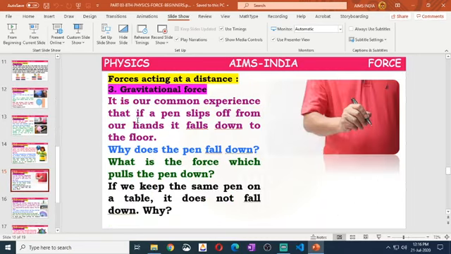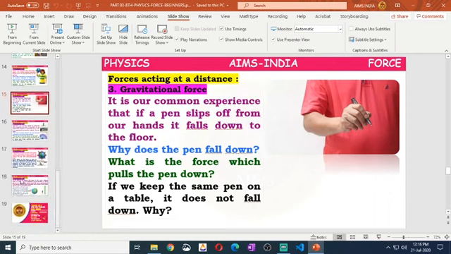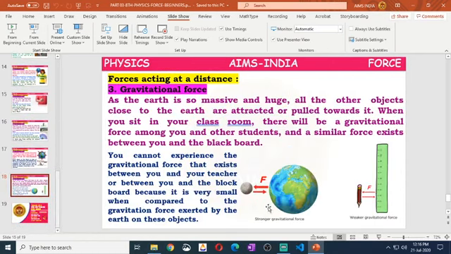But gravitational force between two masses is always attractive. The attractive force is very weak between small masses and stronger between huge masses. So we cannot observe weak gravitational force, but we can observe strong gravitational force.